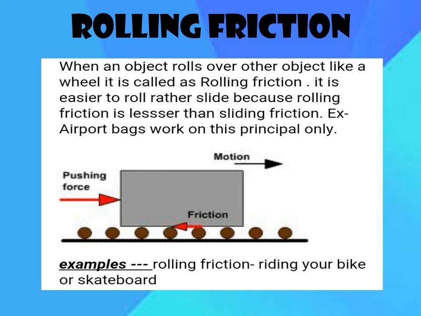Rolling friction. The force of friction that exists between two surfaces when a body rolls over the other body is called rolling friction. It is easier to roll rather than to slide because rolling friction is lesser than sliding friction. We have various examples around us. Airport bags work on this principle only. Some more examples are riding your bike, skateboards and many others.